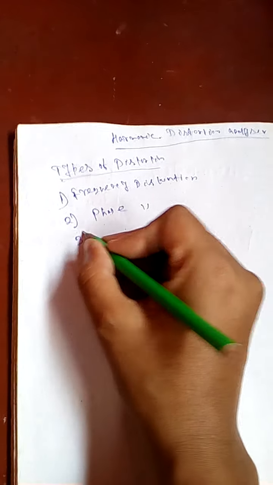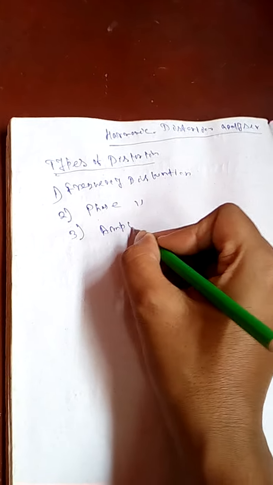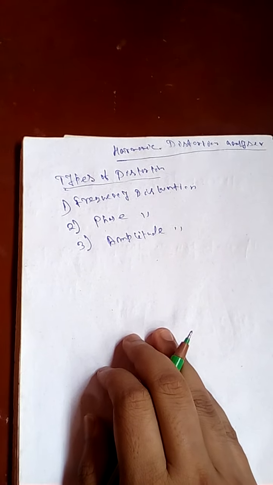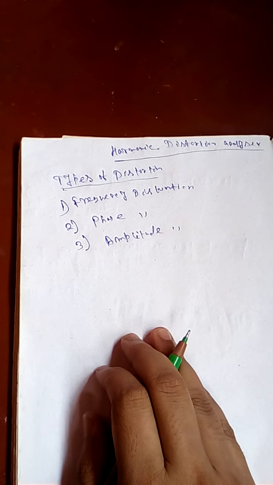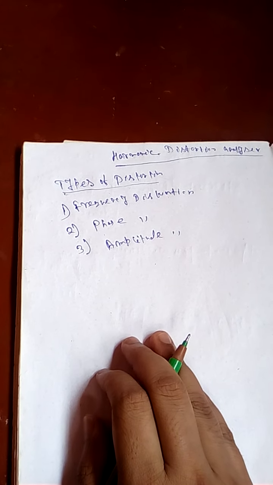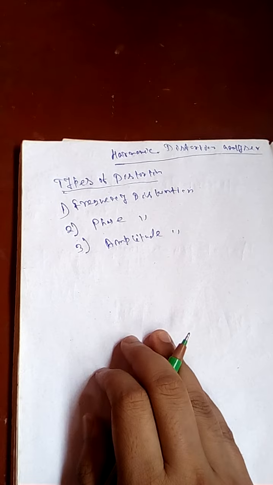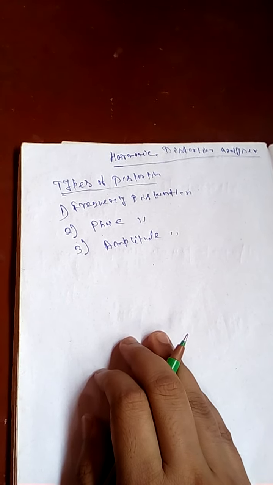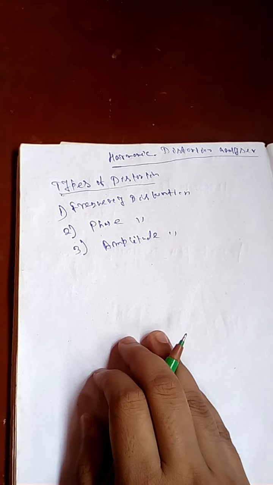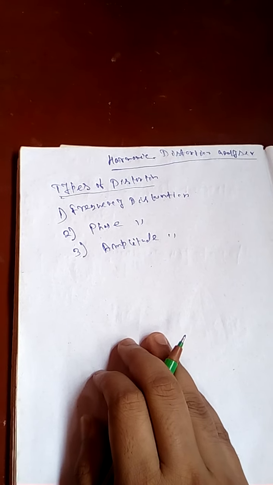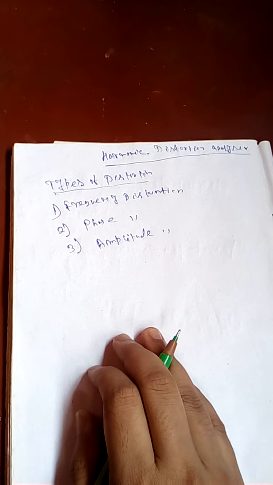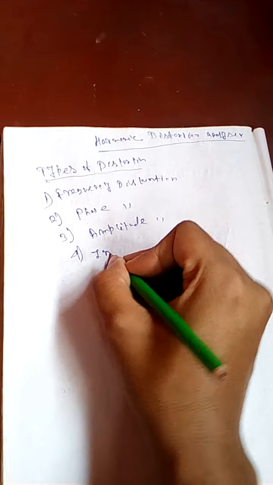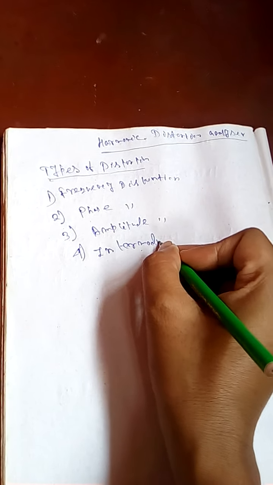The third distortion is amplitude distortion. Amplitude distortion occurs because the amplifier generates harmonics of the fundamental of the input signal. Harmonics also give rise to amplitude distortion, for example when an amplifier is overdriven and clips the input signal. Another distortion is intermodulation distortion.